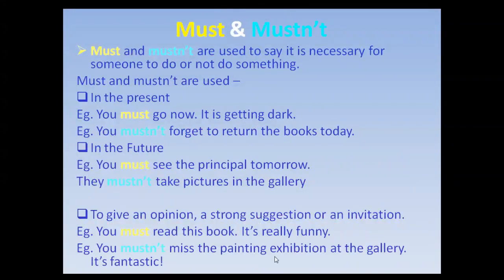Must and mustn't. Must and mustn't are used to say it is necessary for someone to do or not to do something. If you do something, it becomes must, and if you do not do something, it becomes mustn't. In which areas are they used? First, in the present tense. You must go now, it is getting dark. You mustn't forget to return the books today, which means must not forget to return the books today. We're talking about present tense.